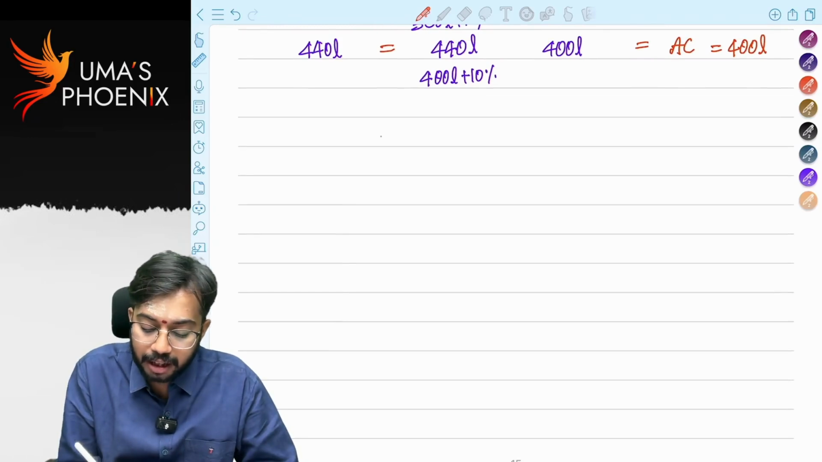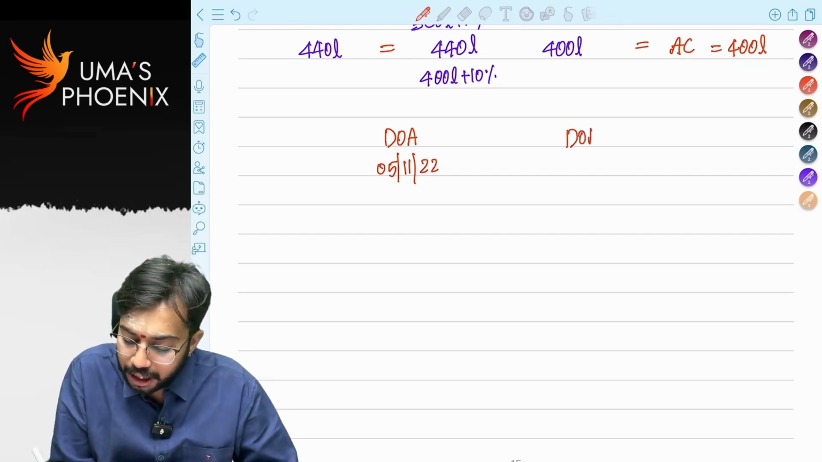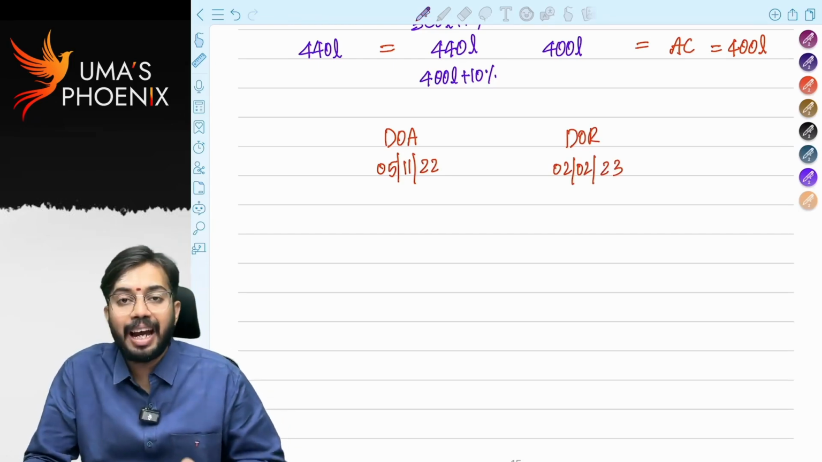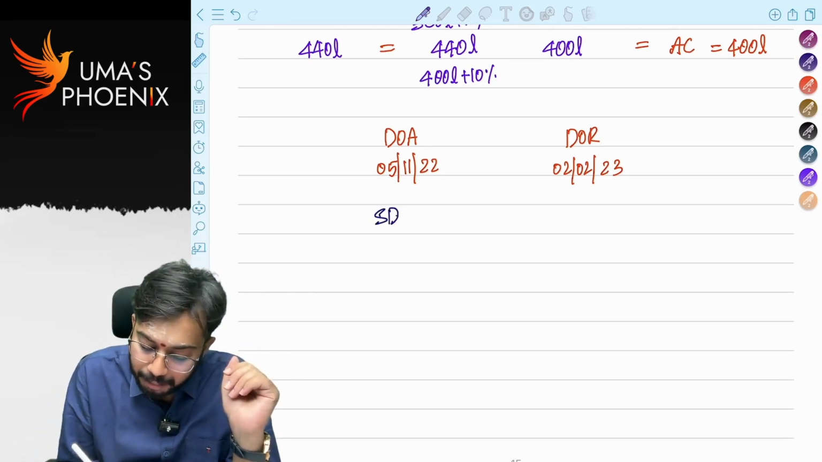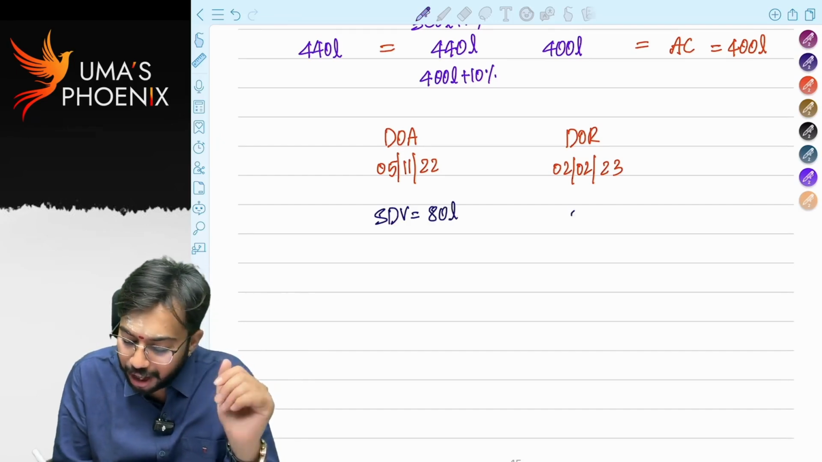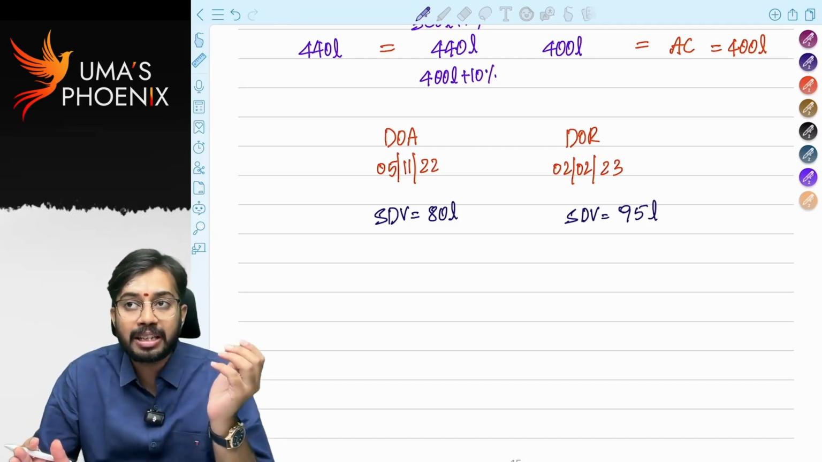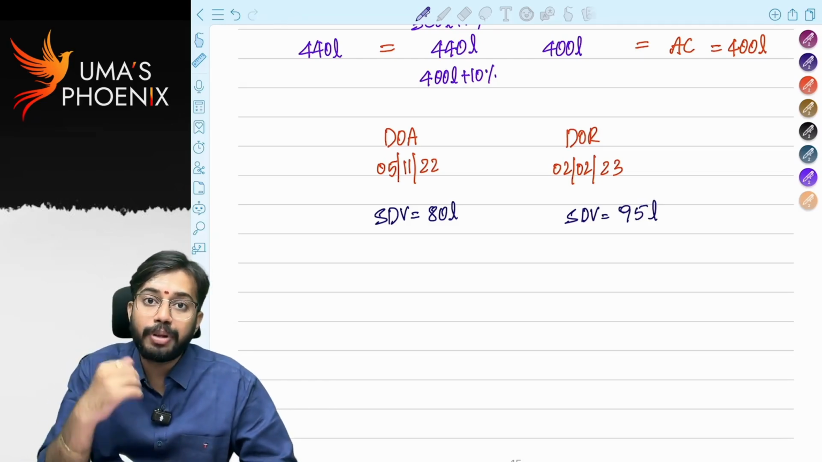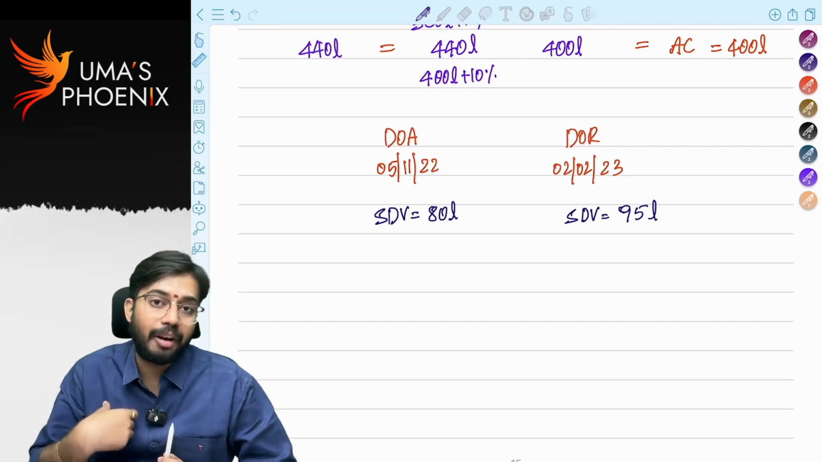Another point. Let's say the date of agreement is 5th November 2022. The date of registration is 2nd February 2023. In this case, the agreement date is different and the registration date is different. On the date of agreement, stamp duty value is 80 lakhs. On the date of registration, stamp duty value is 95 lakhs. That means the date of agreement is on one date, the date of registration is on another date, and in between these two dates, stamp duty value got changed. In this scenario, sir, which stamp duty value do I have to consider?